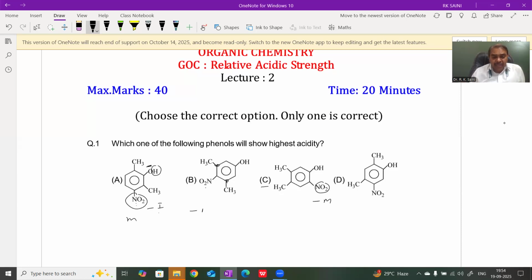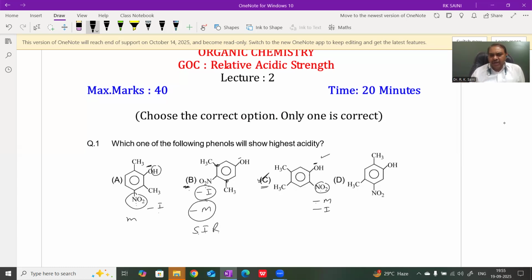It means its minus M effect is not applicable in this condition, and this effect is known as SIR, steric inhibition of resonance, and hence it has only minus I effect, and the NO2 group is sufficiently far from the phenate ion. Therefore, its acidic strength is less than compound number C, third, because NO2 has minus M as well as minus I effect at the ortho position. Therefore, the phenate ion is most stable, and we know that when the conjugate base is stable, then its corresponding acid will be a strong acid.